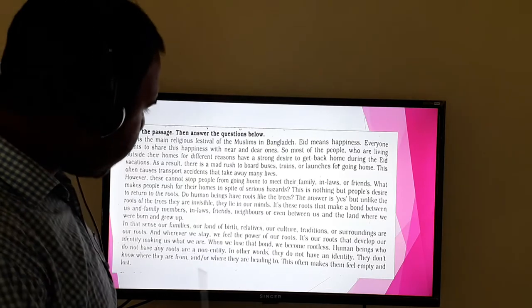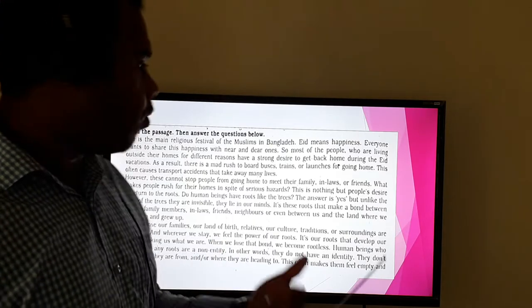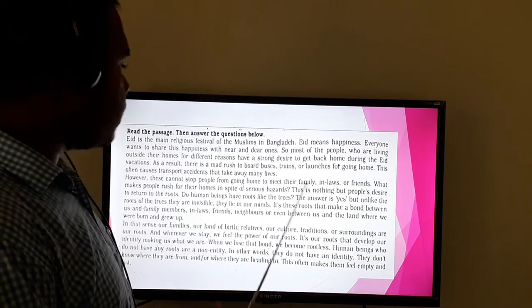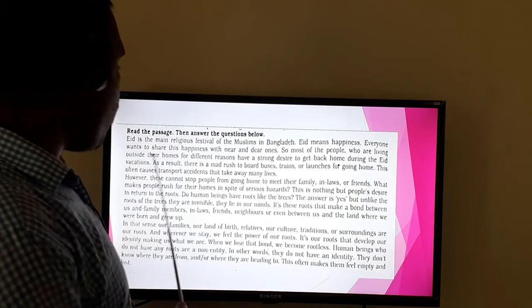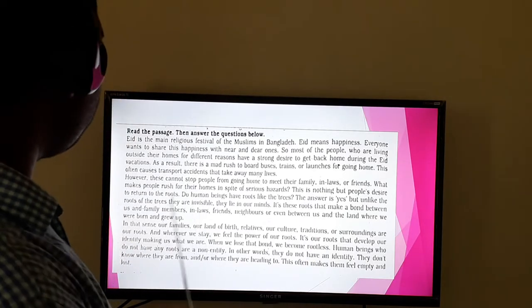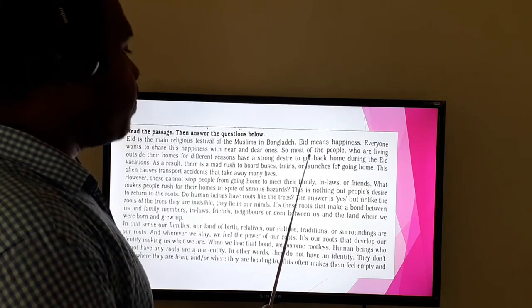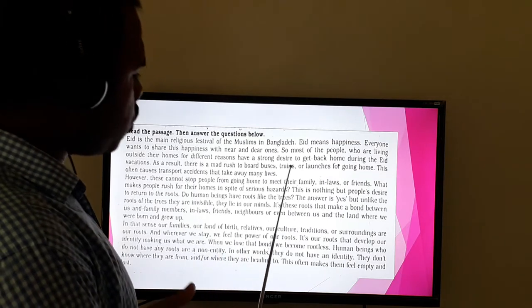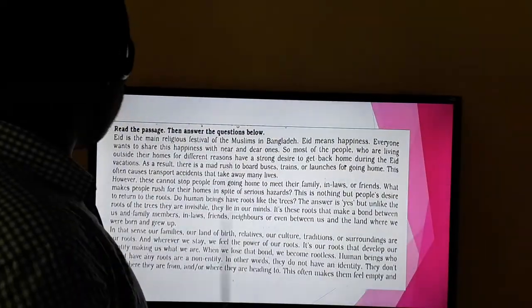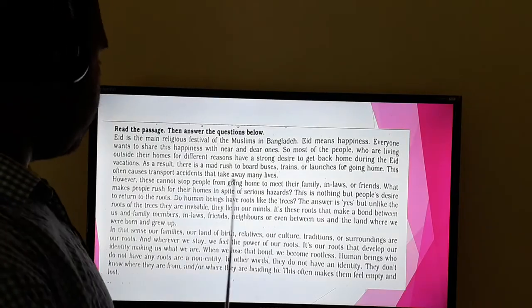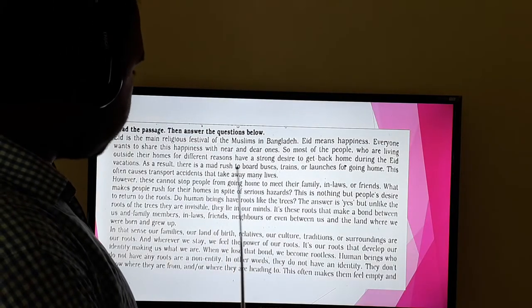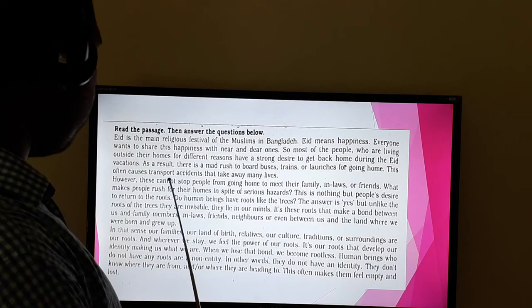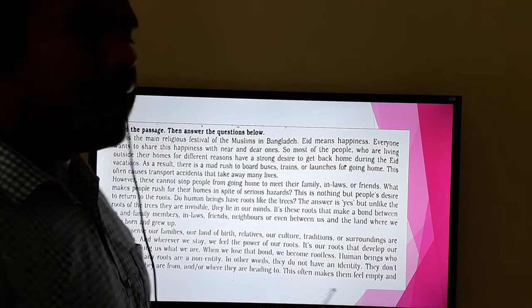Now there is the main text and I would like to read it for you. Eid is the main religious festival of the Muslims in Bangladesh. We know this. Eid means happiness. Everyone wants to share this happiness with near and dear ones. So most of the people who are living outside their homes for different reasons have a strong desire to get back home during the Eid vacations. As a result, there is a mad rush to board buses, trains or launches for going home. This often causes transport accidents that take away many lives.